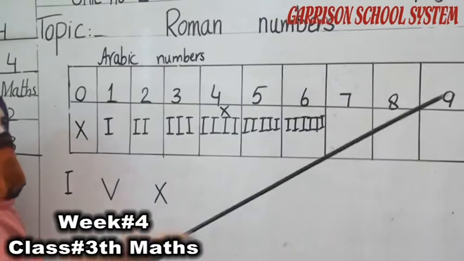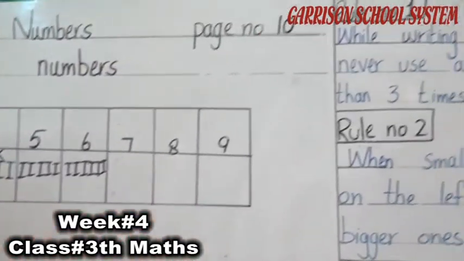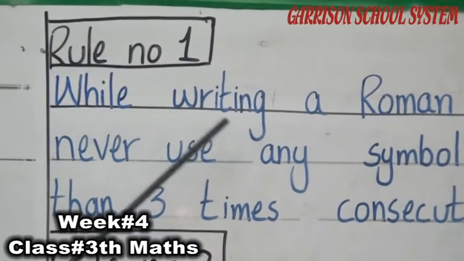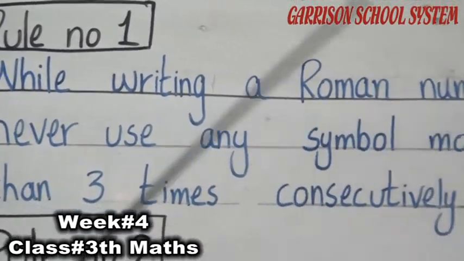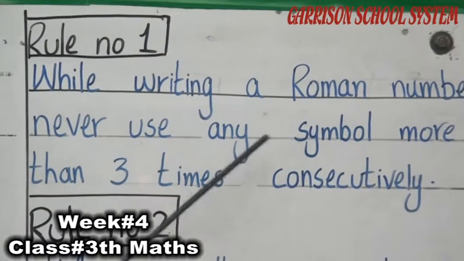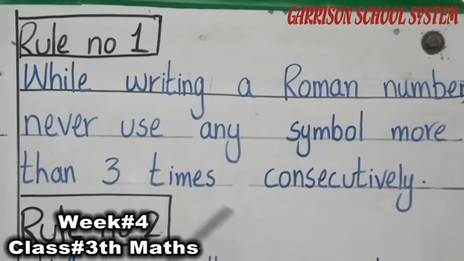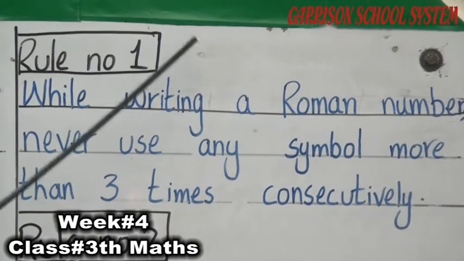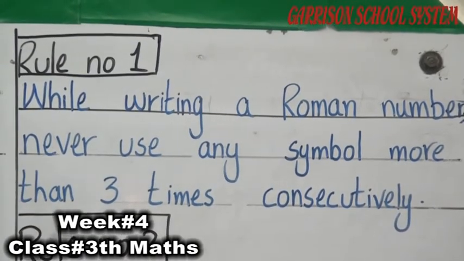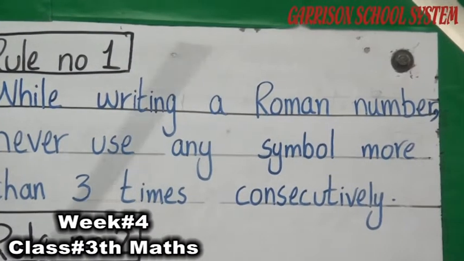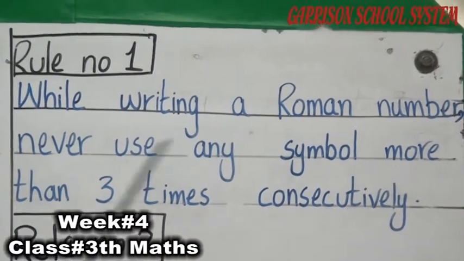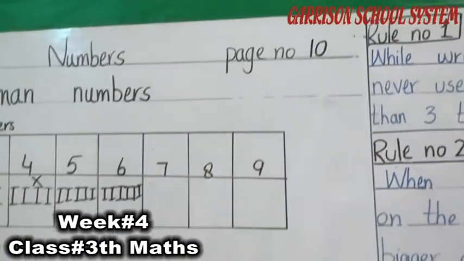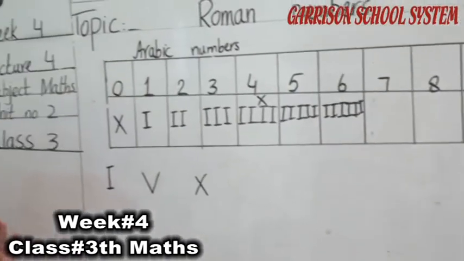Students, look at rule number 1. Listen carefully to what is written here. While writing a Roman number, never use any symbol more than 3 times consecutively. Understand, students? They are saying that in a Roman number we never use any symbol more than 3 times. We can write any symbol in Roman counting only 3 times.